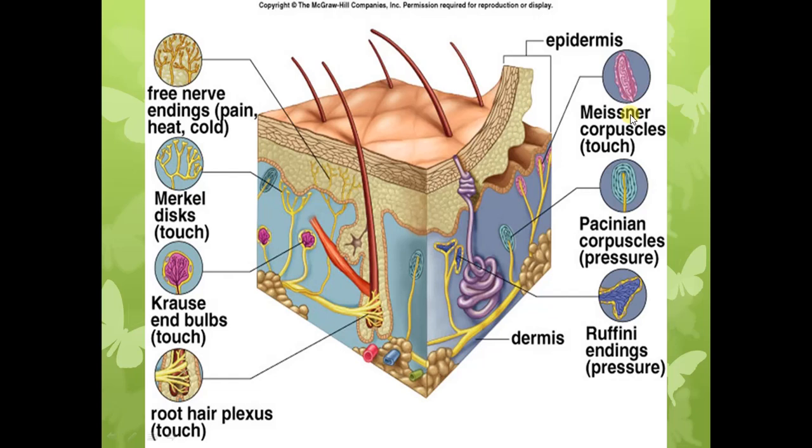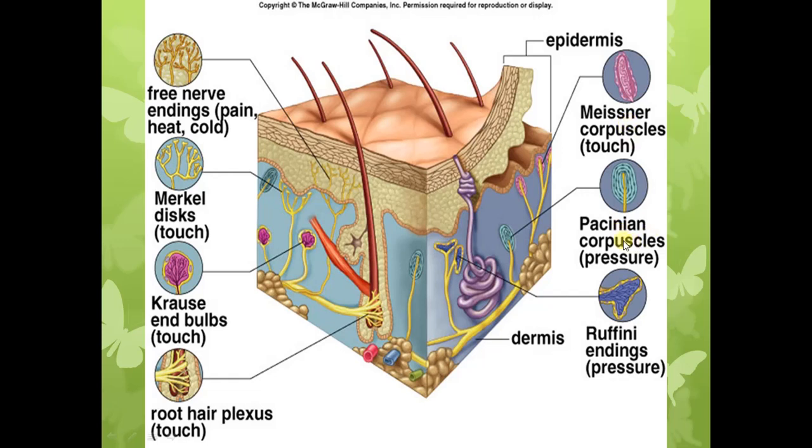So Meissner's corpuscles are mechanical receptors that detect tactile sensations, which include touch, that is light touch, then vibration, and which type of vibration? Low frequency vibration. And tactile localization. So tactile sensations are detected by the Meissner's corpuscles. These are encapsulated mechanoreceptors. Then we have the Pacinian corpuscles.